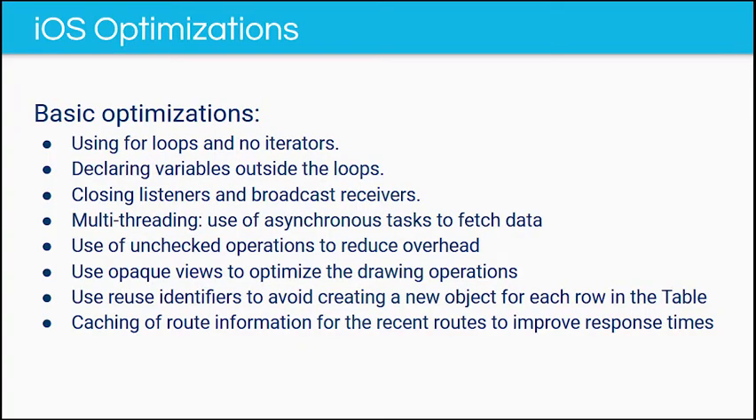For iOS, we used for loops instead of iterators. We declared variables outside the loop scopes. We closed listeners and broadcast receivers. We also used multithreading. We used unchecked operations to reduce overhead. In addition, we used opaque views to optimize drawing operations. We reused identifiers to avoid creating a new object for each row in the table. Finally, we cached the route information for the recent routes to improve response times.